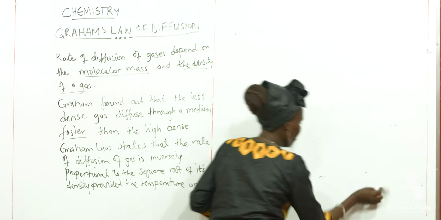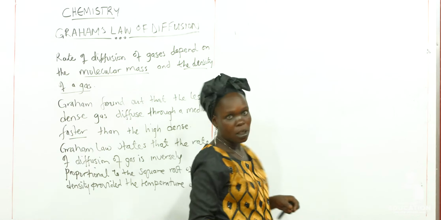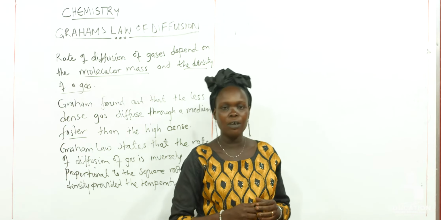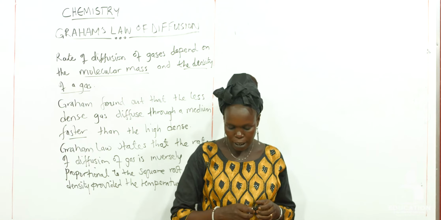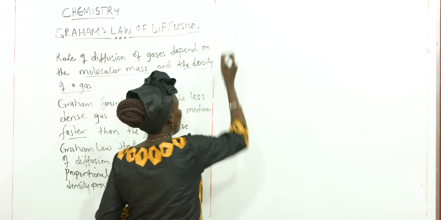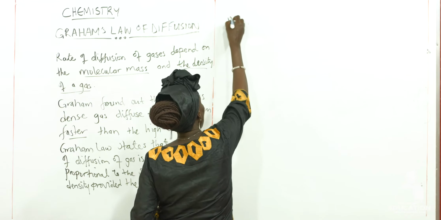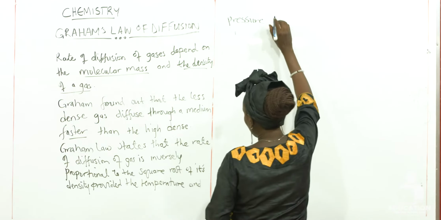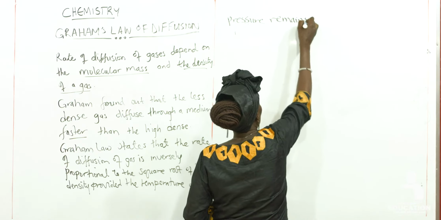So here the rate of diffusion goes together with the square root of the density of the gas that travels through the air. This holds as long as the temperature and the pressure remain constant.